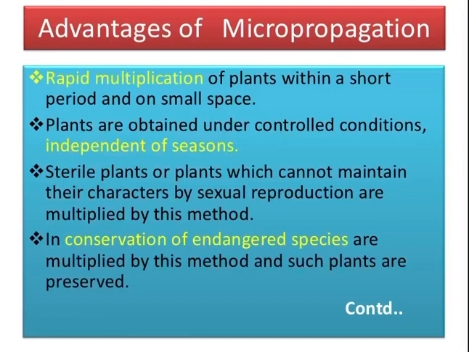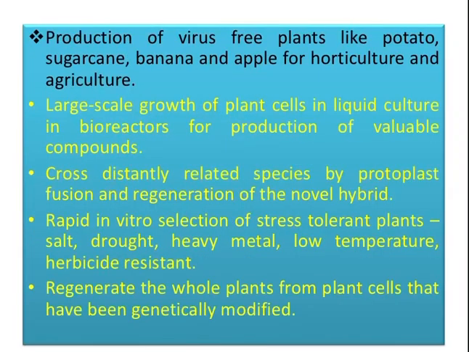Some plants are sterile, or cannot maintain their characters through sexual reproduction, and such plants can be multiplied by this method. Micropropagation also has a role in conservation of endangered species.